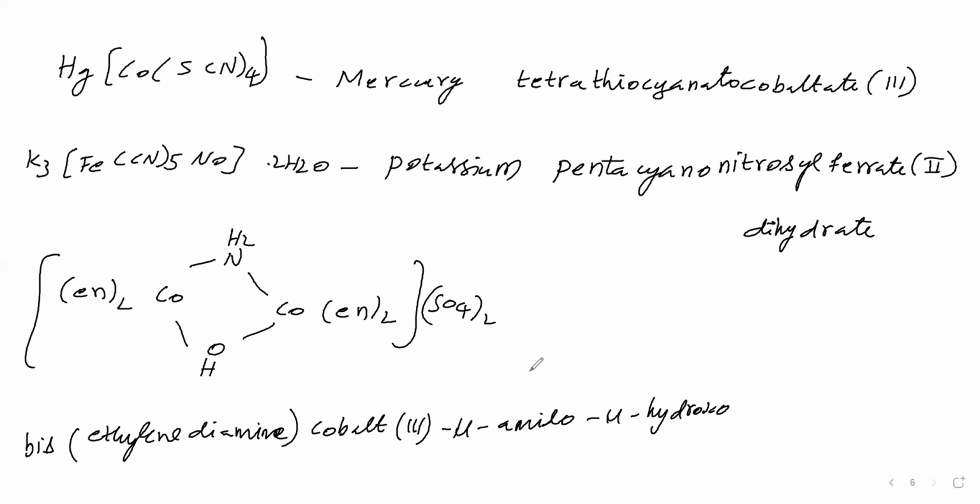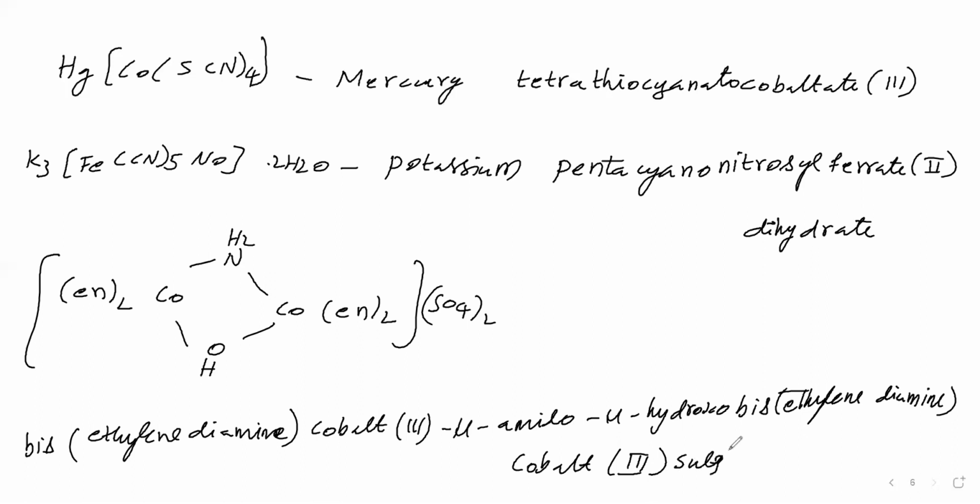Mu-hydroxo. Then ethylene diamine is present 2 times. En is 2 times present, that we will call bis(ethylenediamine). Then we'll say the name of the central metal, that is cobalt. Inside the square bracket we will write the oxidation number, then we will write sulfate. It is the name of this complex. In this complex, a bridging ligand is there. That bridging ligand we have to represent by mu.